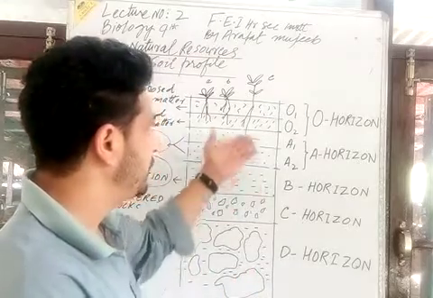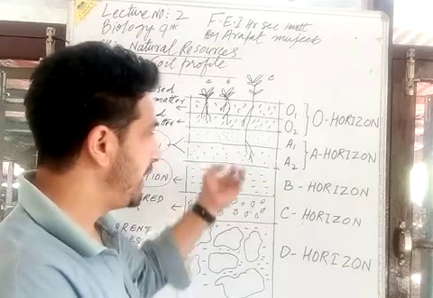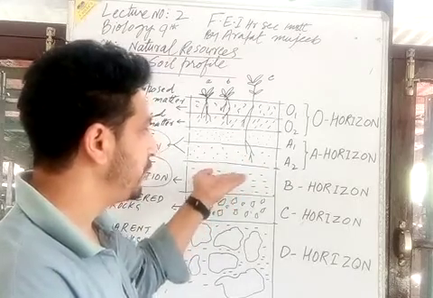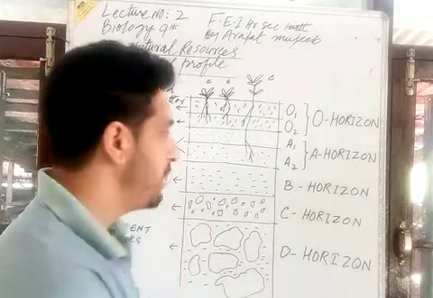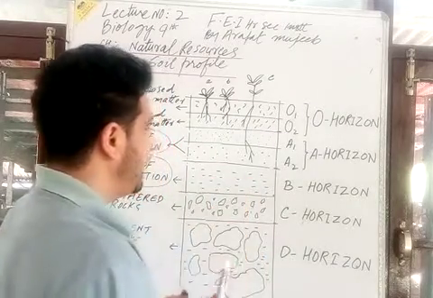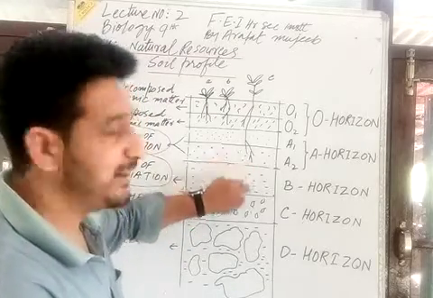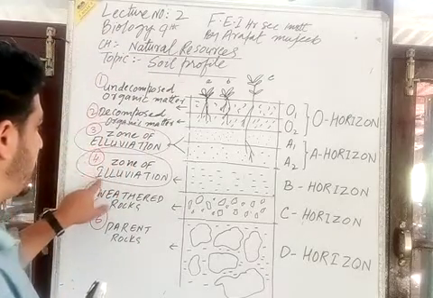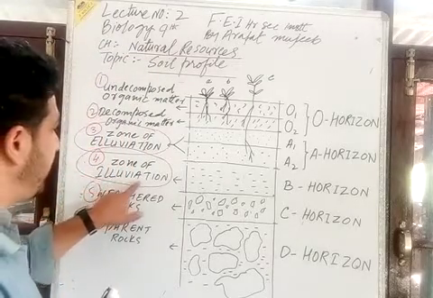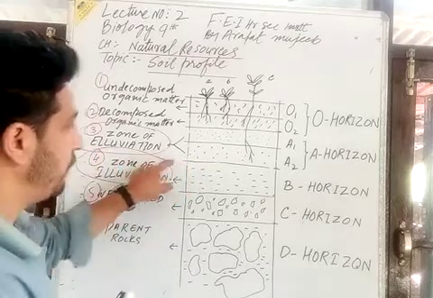There is no chance for plant roots to penetrate this and take the nutrients or minerals that are locked in the B horizon. Therefore, the accumulation of minerals in the B horizon is known as the zone of illuviation.